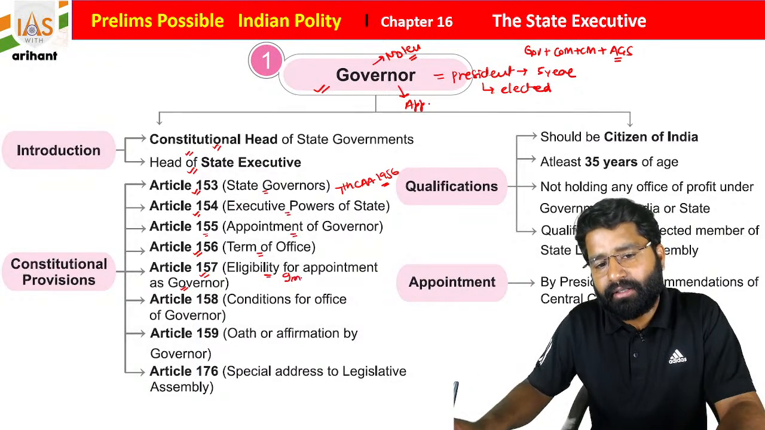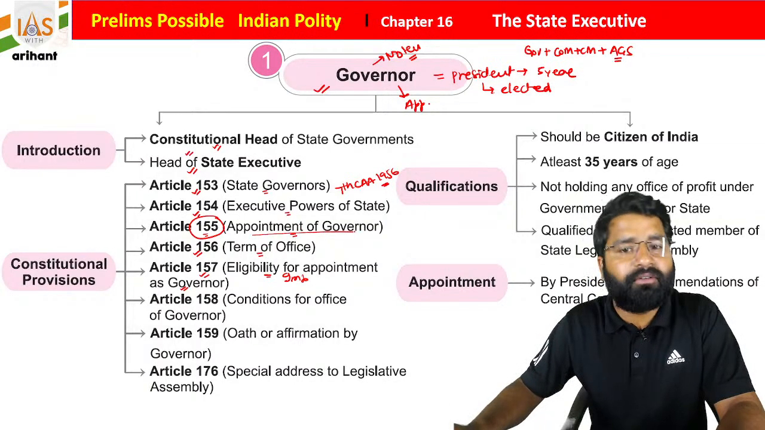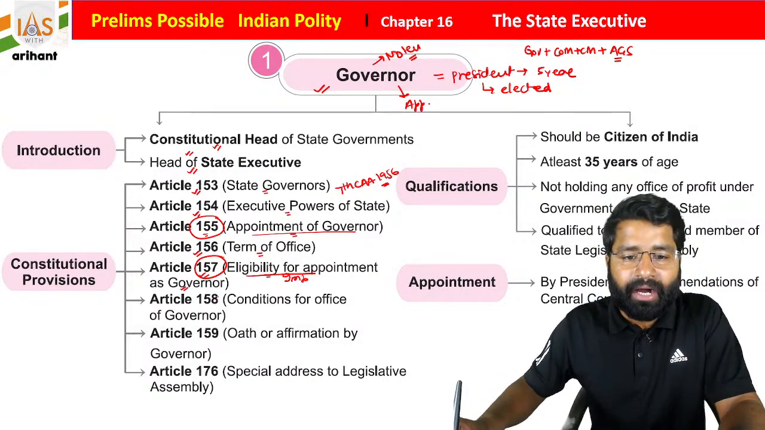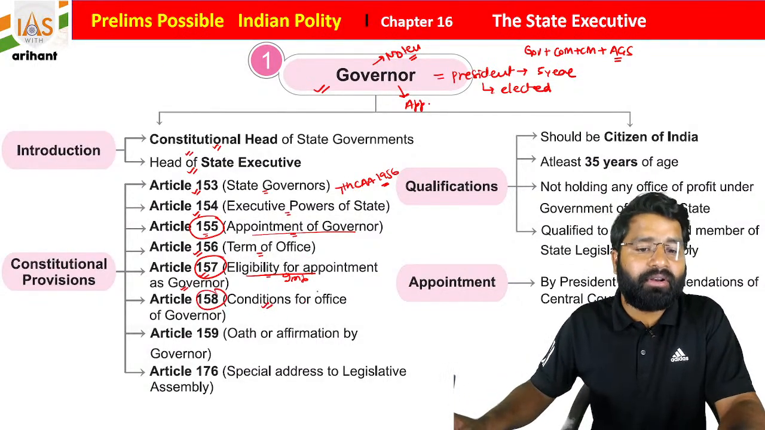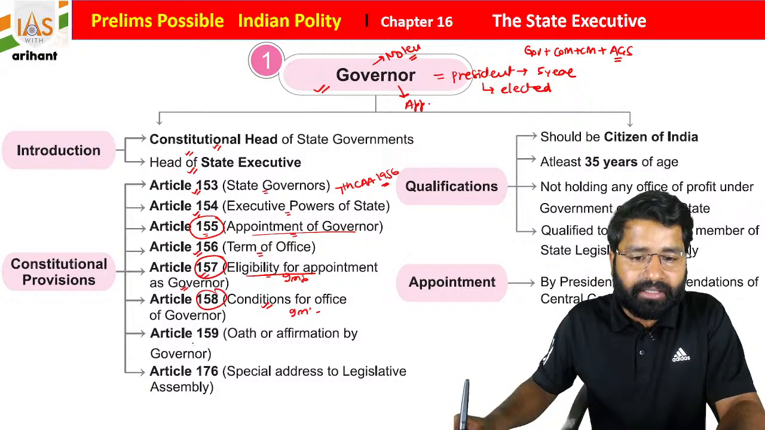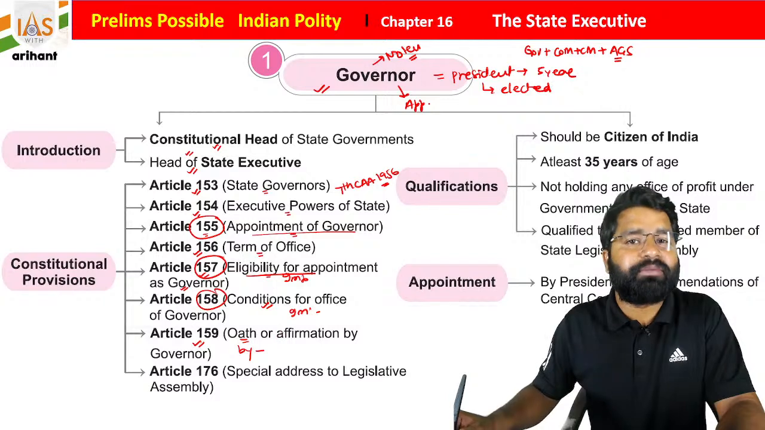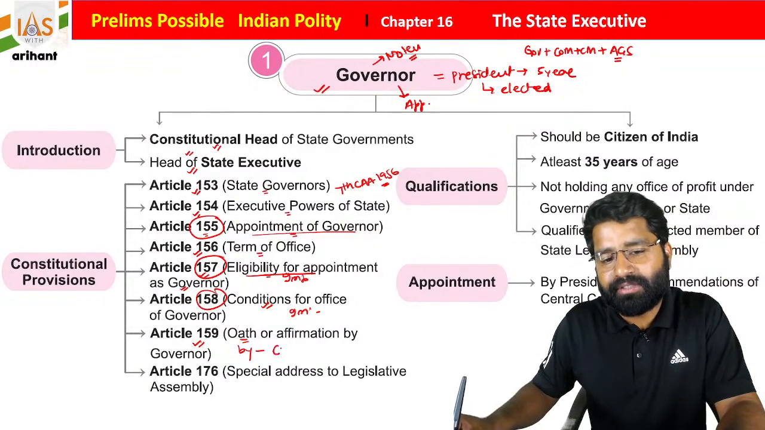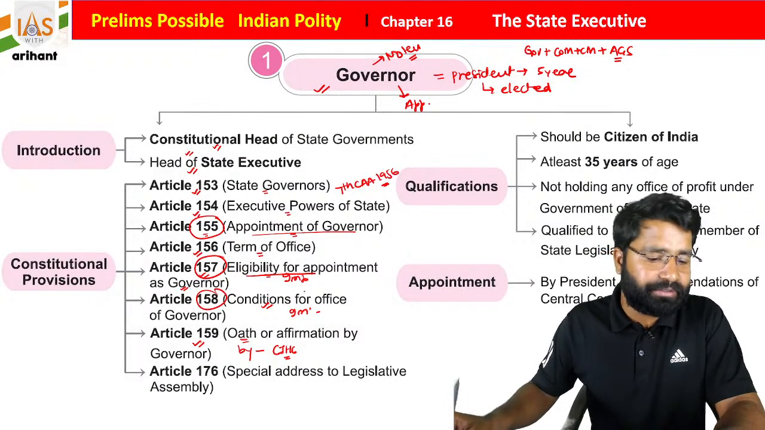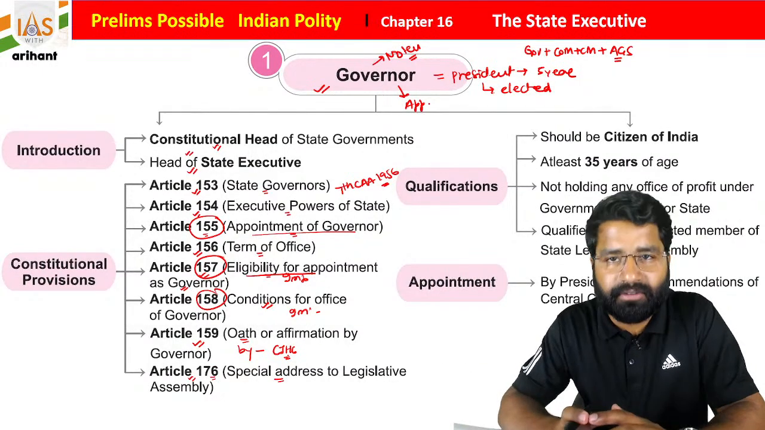Very important articles. Article 155 mentions the appointment of governor. Article 157 is eligibility for the appointment of the governor. Article 158 is the conditions of the office of the governor. Very important, because previously it was asked in the examination. Article 159 is about the oath and affirmation of the governor, and now there is a question: who administers the oath of the governor, students? Basically, the Chief Justice of the High Court administers the oath of the governor of a state, students. In the same format, Article 176 is the special address to the legislative assembly.